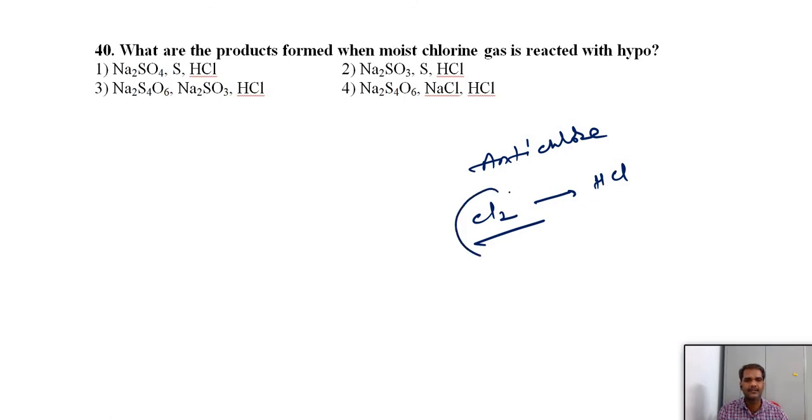Here chlorine is the oxidizing agent and hypo acts as a reducing agent. Hypo means sodium thiosulfate. So chlorine can oxidize this hypo into the highest oxidation state of sulfur. What is that? Sulfur with +6 oxidation state, sodium sulfate. So it will oxidize sodium thiosulfate to sodium sulfate. Out of all options, only one option has sodium sulfate, and all have HCl. So it should be the first option.